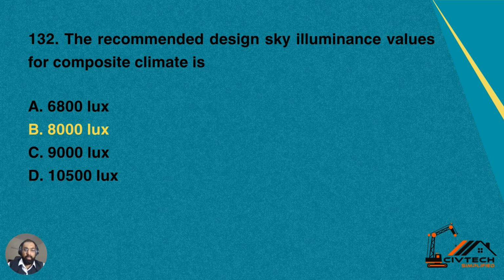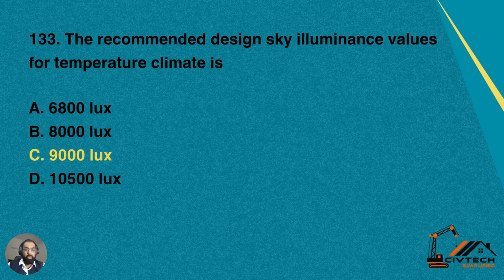And what would be the recommended design sky luminous value for composite climate, a mixed climate? The options were again the same, and the correct option for composite climate is 8,000 lux. So it is in between 6,800 and 10,500. And then the last one, the recommended design sky luminous value for temperate climate, is 9,000.